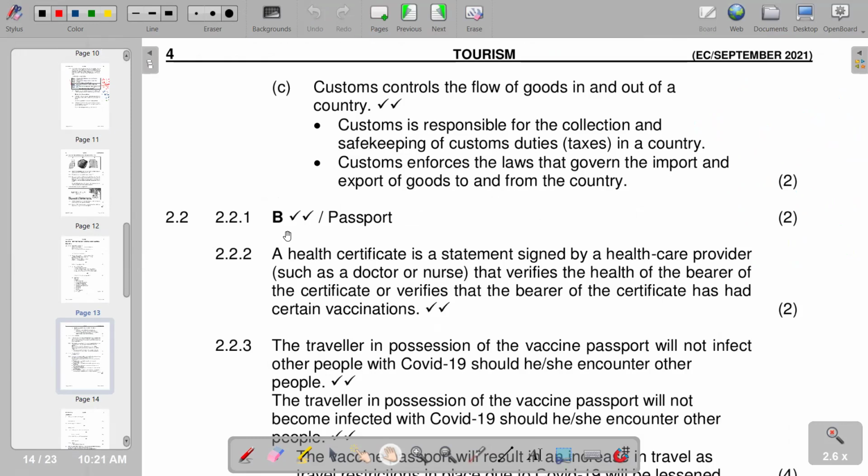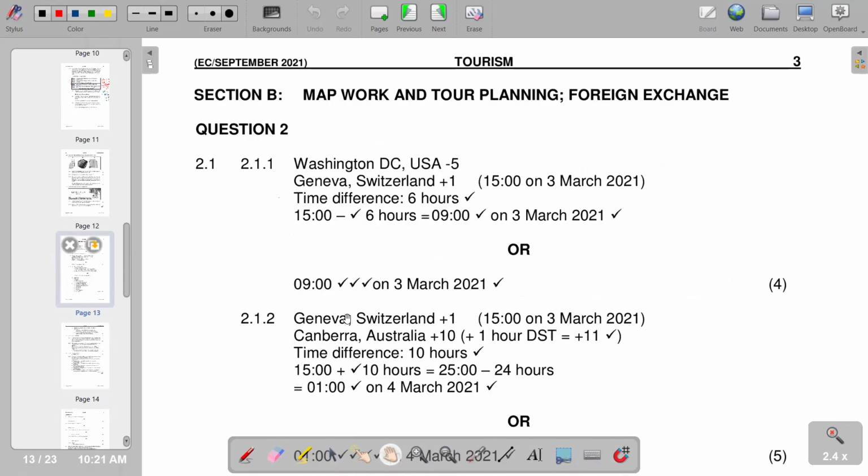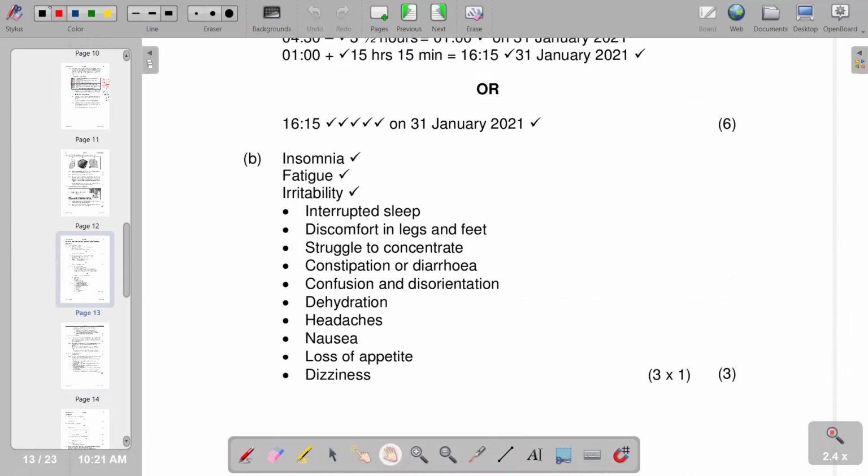we're going to say have issues like interrupted sleep, discomfort in legs and feet. Those are typical symptoms that we are going to see. So these are the symptoms that we have. We've got the first one, insomnia, and then we've got fatigue, irritability, interrupted sleep, discomfort in legs and feet, struggle to concentrate, constipation or diarrhea, confusion and disorientation, dehydration, headaches, and of course we have got further symptoms that we also have. So these are the symptoms of jet lag.